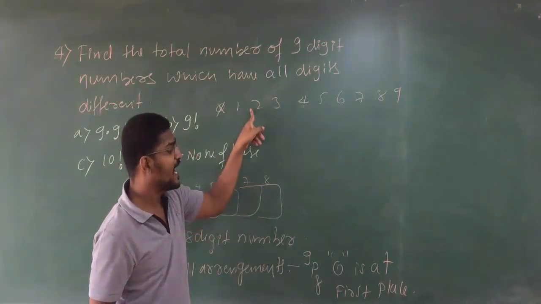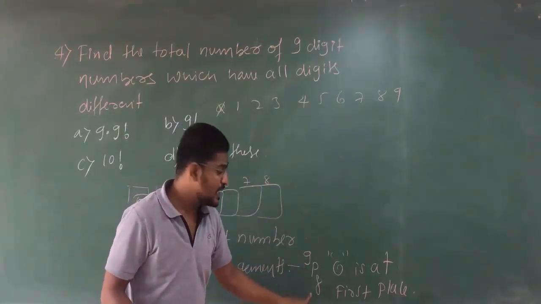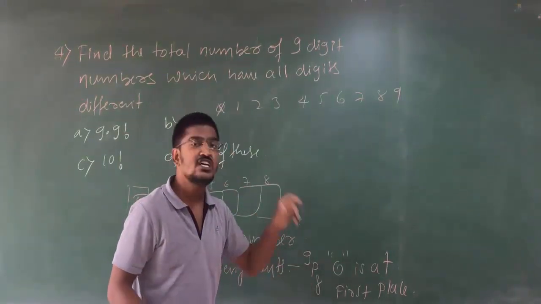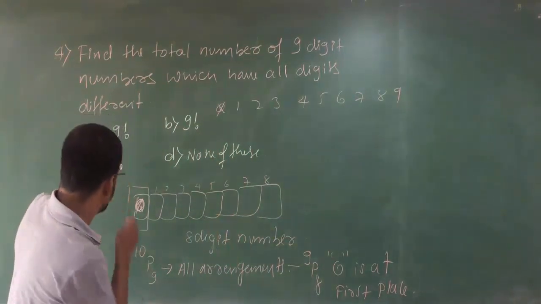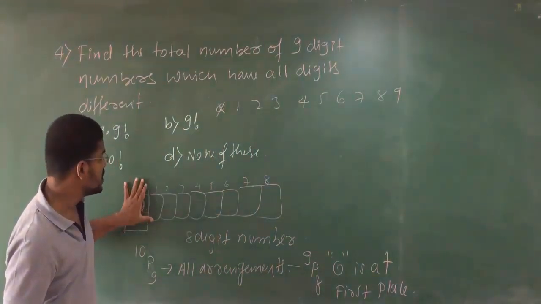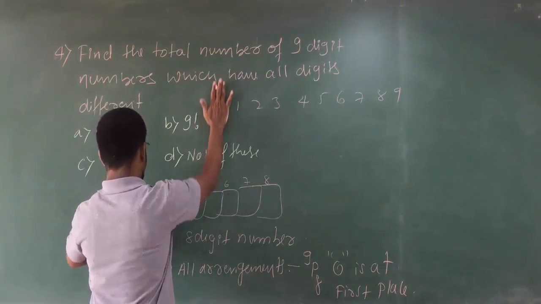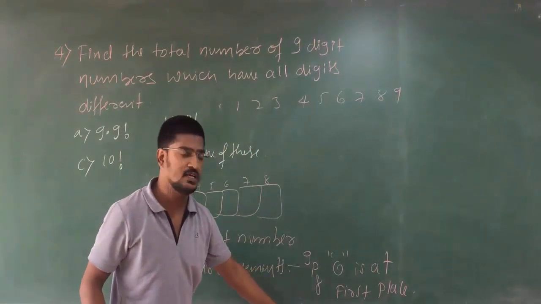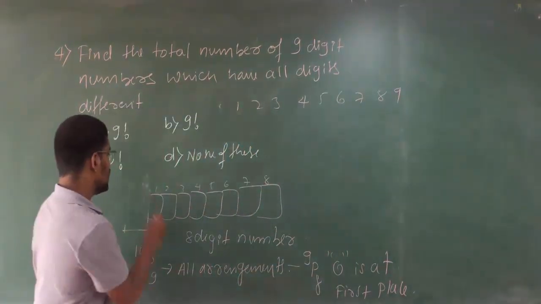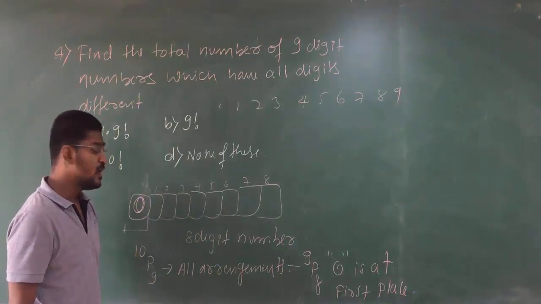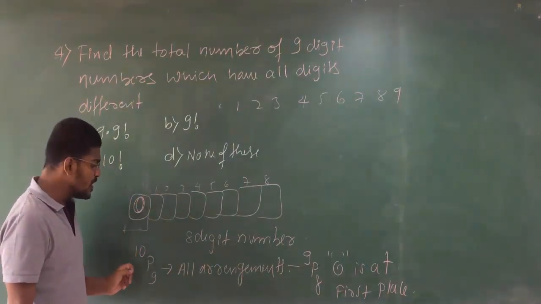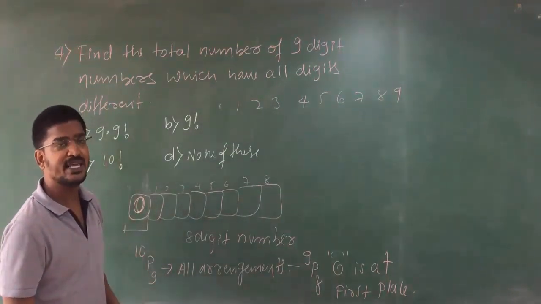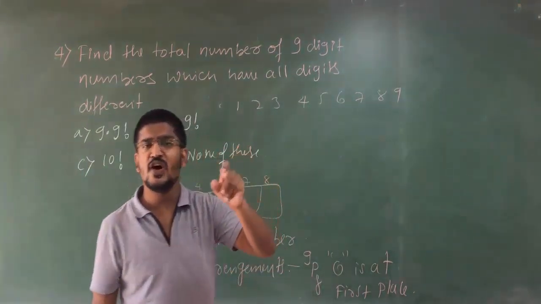That means 9P8. 9 digits, 8 places. 9P8. In this 0 is at first because it is fixed here. If this is fixed, both are removed. Clear? 9 digits, 8 places, 9P8. 0 will be at first place. Clear? So after fixing 0 here, how much are you going to calculate? 10P9, total number of the possible cases. 9P8, 0 at the first place.